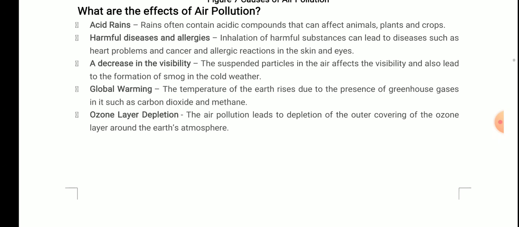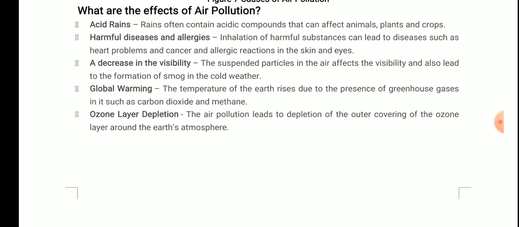Next one, what are the effects of air pollution? First effect of the air pollution is acid rain, and that I already discussed with you when we were discussing the exhaust emission. I told you that exhaust released is almost sulfur oxide and nitrogen oxide. Now what does that sulfur oxide and nitrogen oxide do? They react with the water and form sulfuric acid and nitric acid.